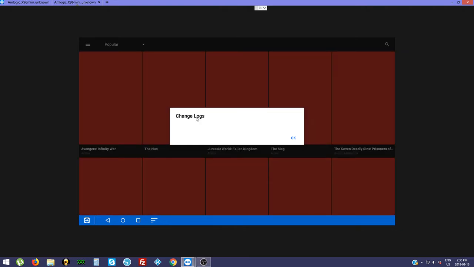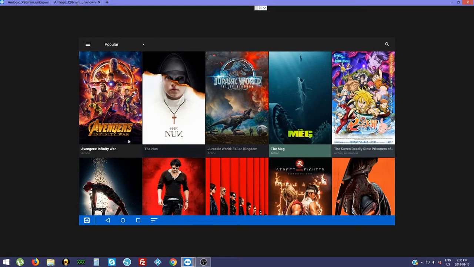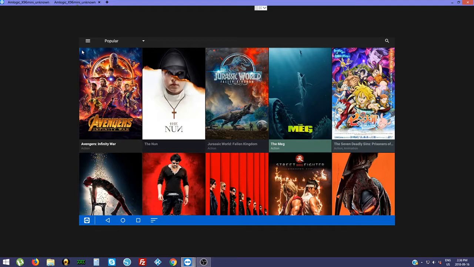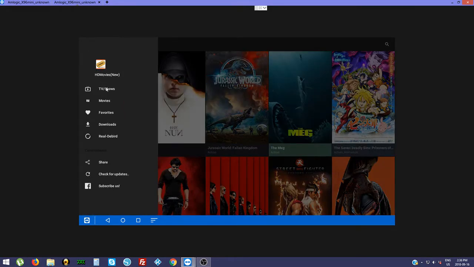So there's going to be the change log. So basically this is from the last update. It's going to tell you everything that's updated. Just in time for us, if you happen to use Real-the-Bridge, as of September 13th, it's been installed. So Real-the-Bridge, you can put it on this app and get some better links. That's pretty much it. Here's your movies. You click the menu button in the far left corner. You can choose TV shows.